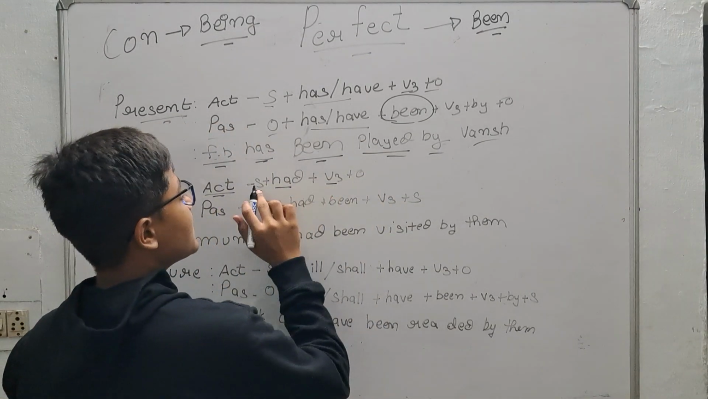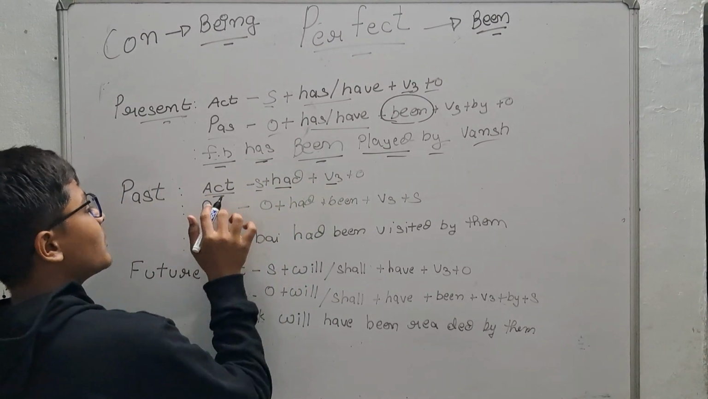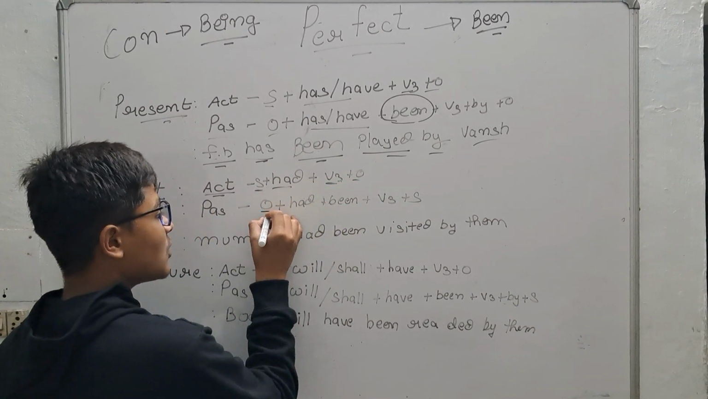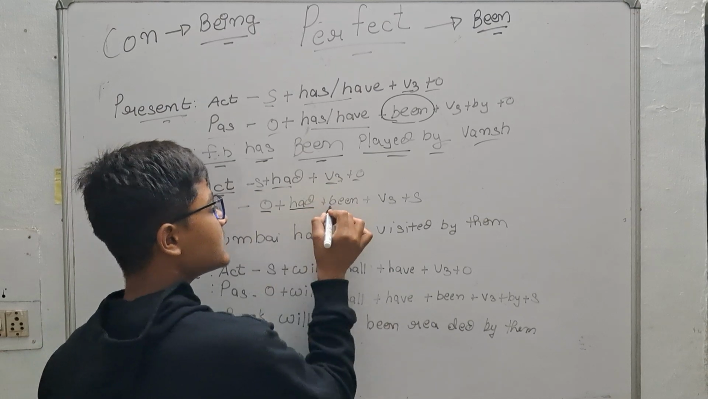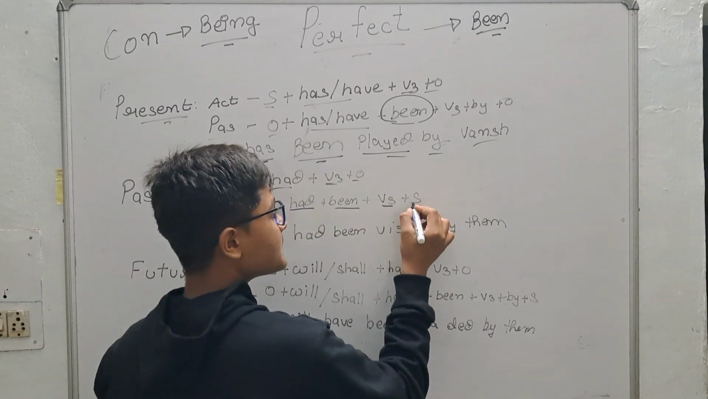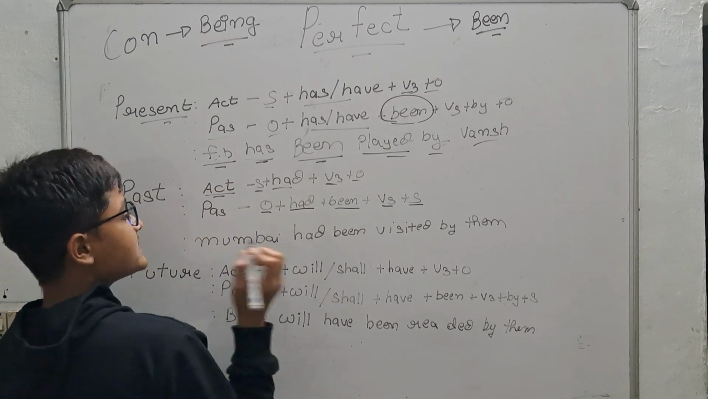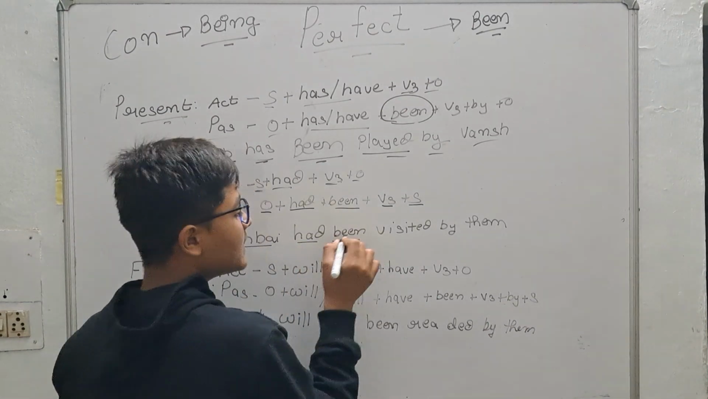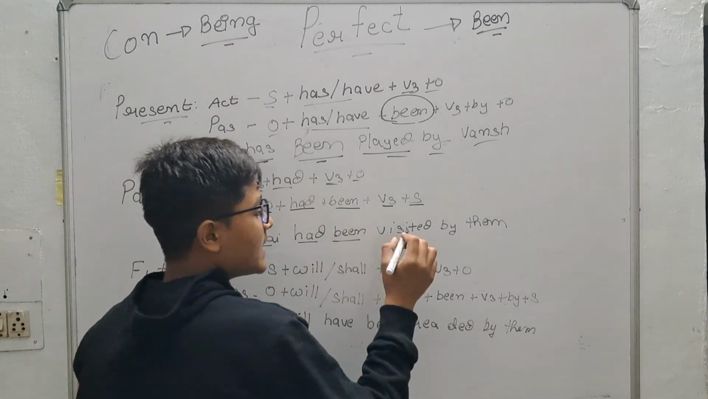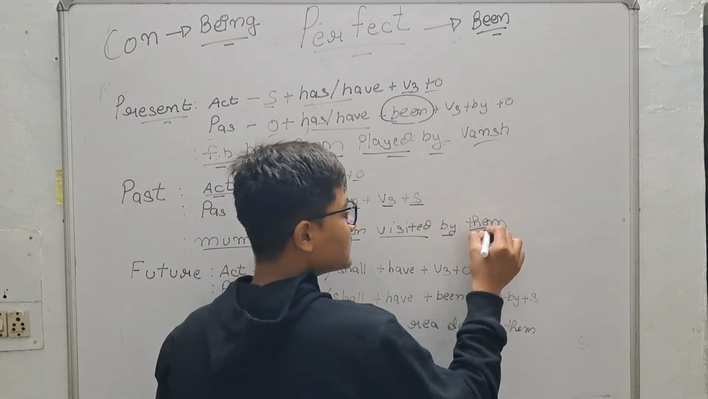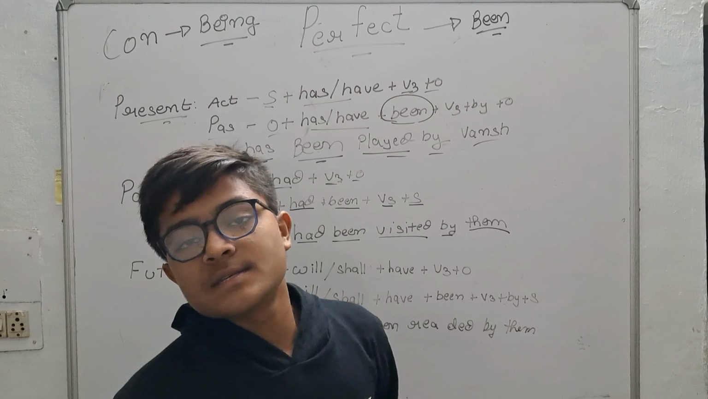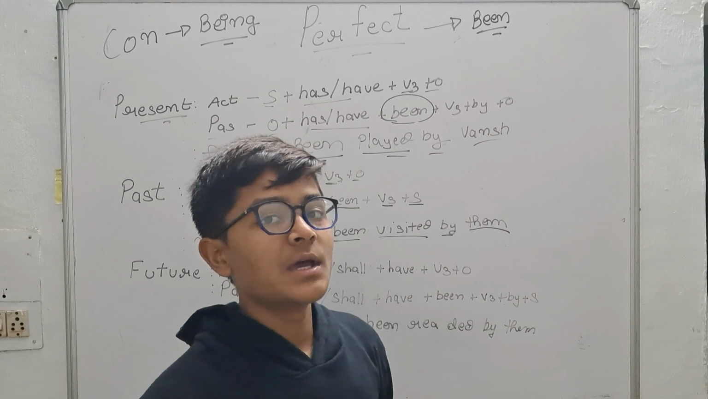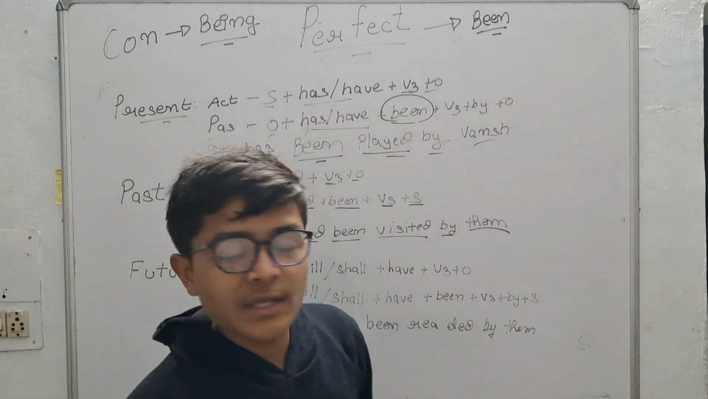Okay, we are on the format of active voice: subject plus had plus v3 plus object. So the object plus had been plus v3 plus by plus subject. Here let's see an example of passive voice: Mumbai had been visited by them. We have added been because it is the rule. Okay students, them is the third form of they, her is the third form of she, him is the third form of he.